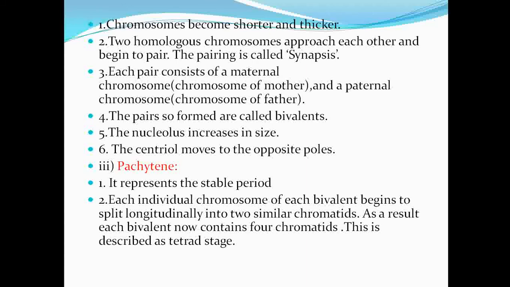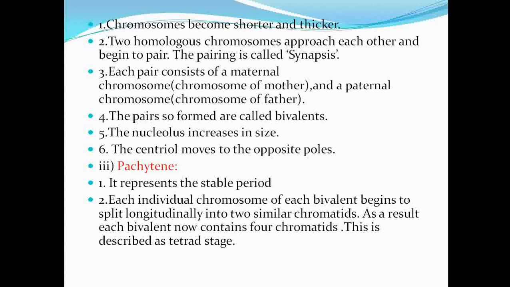The first feature of the zygotene is that chromosomes become shorter and thicker. Second, two homologous chromosomes approach each other and begin to pair. Whichever chromosomes are homologous, they approach each other and begin to pair, and this pairing is called synapsis. This is a very important step which occurs in the zygotene stage.